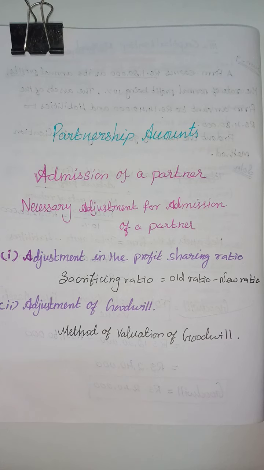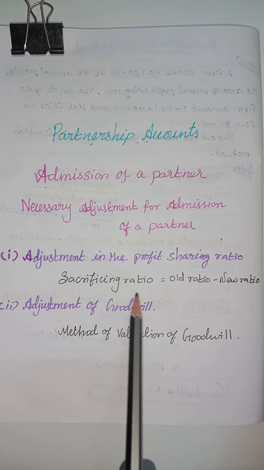Whenever a partner is admitted into the firm, he will get some share in the profit of the firm, and the old partners are required to sacrifice some share of profit in favor of the new partner. In order to divide the future profit, it becomes essential to calculate the new profit sharing ratio of all partners. The share of profit for the new partner will previously be determined by agreement. So, the profit sharing ratio is the basis for all the adjustments.